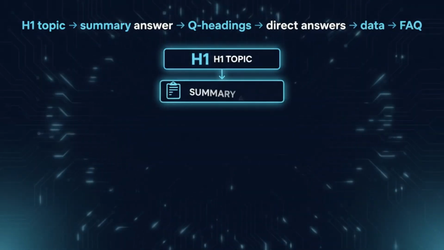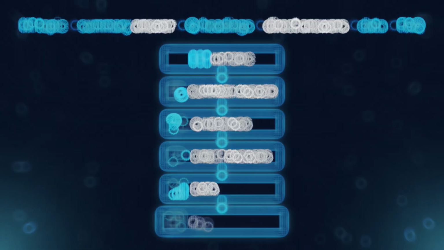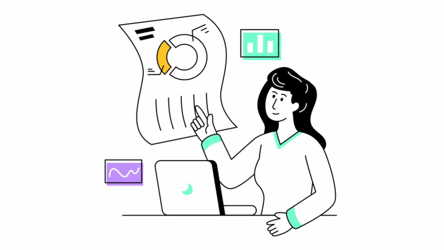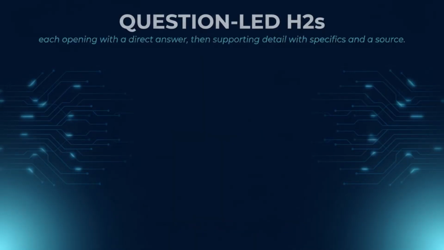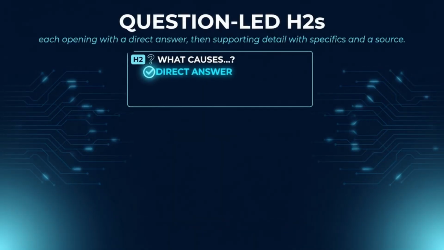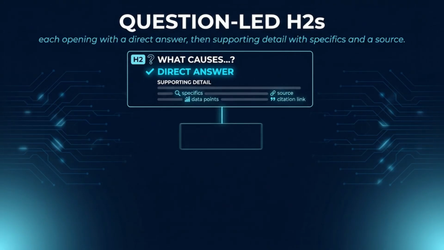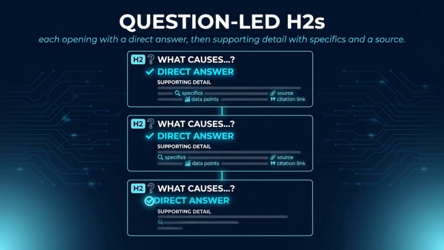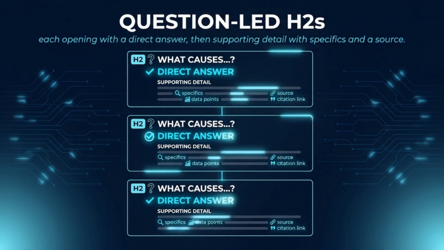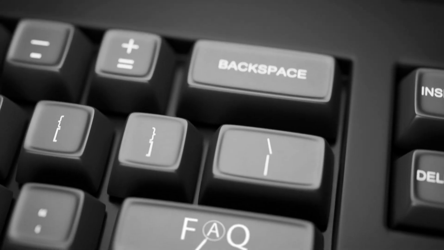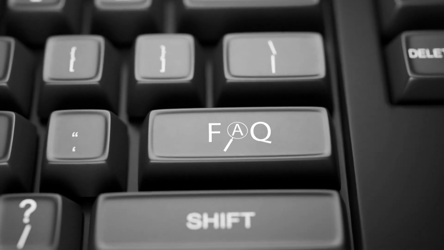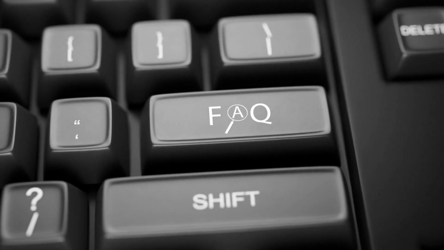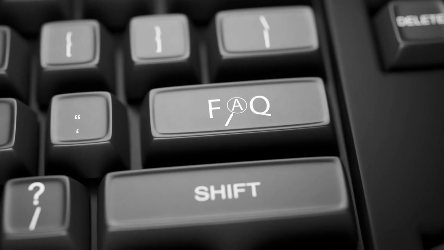Let me give you the actual shape of a citable page. Open with the topic and a 2 to 3 sentence direct summary of the whole answer. This often gets pulled wholesale. Then a series of question-led H2s, each opening with a direct answer and then supporting detail with specifics and a source. Use tables for comparisons, they're highly liftable. Close with a genuine FAQ answering the adjacent sub-questions the fan-out will generate. That structure is machine-friendly, and done well, still reads cleanly for a human.